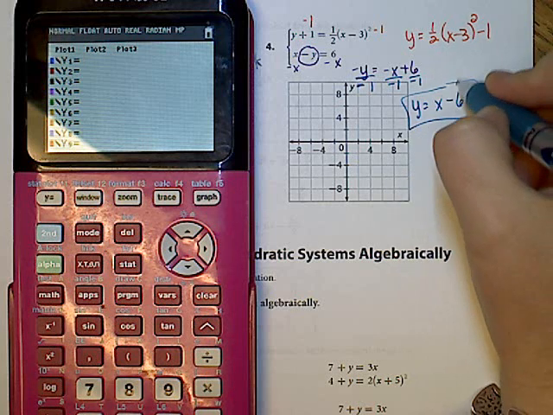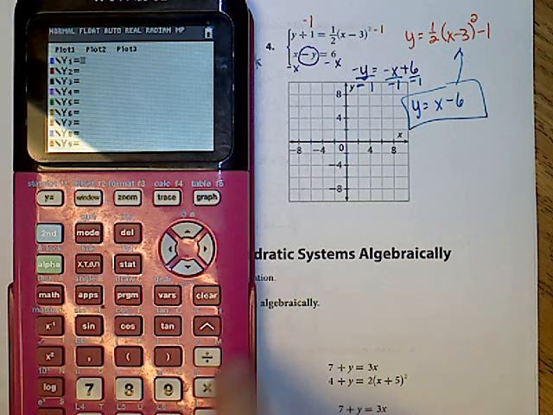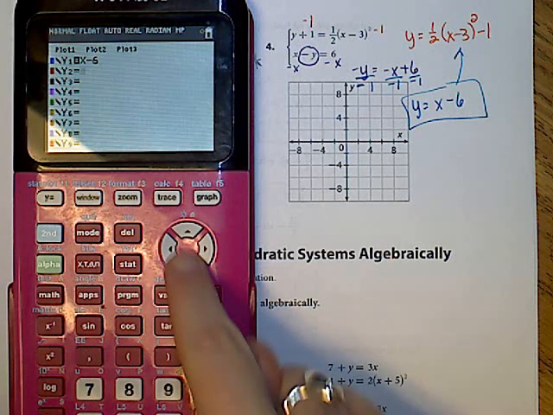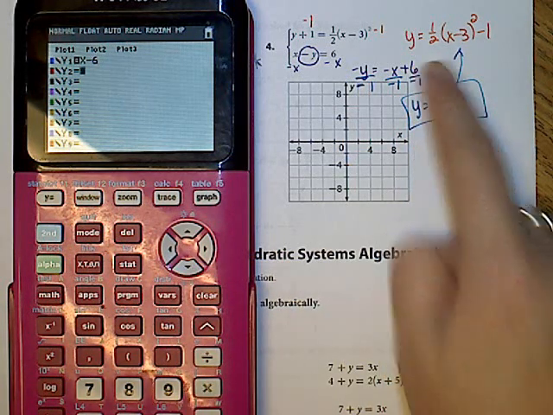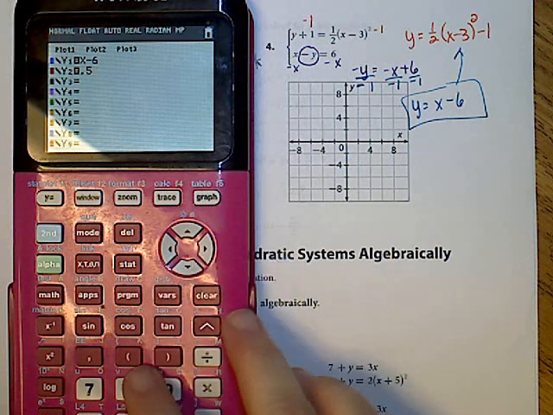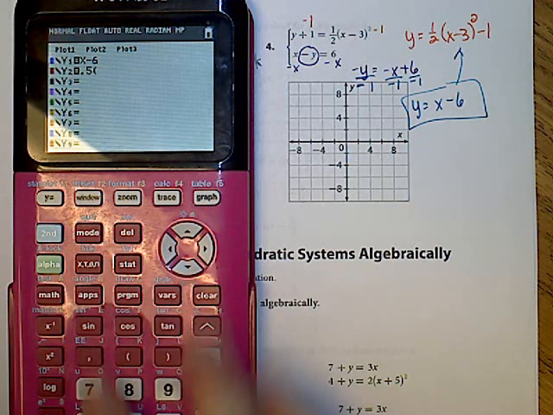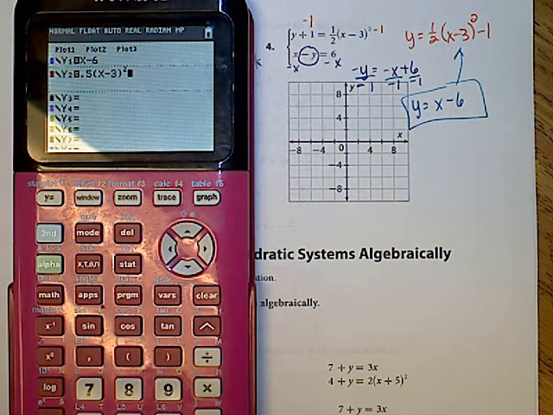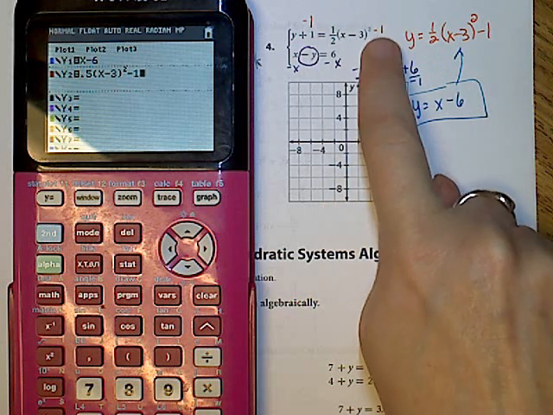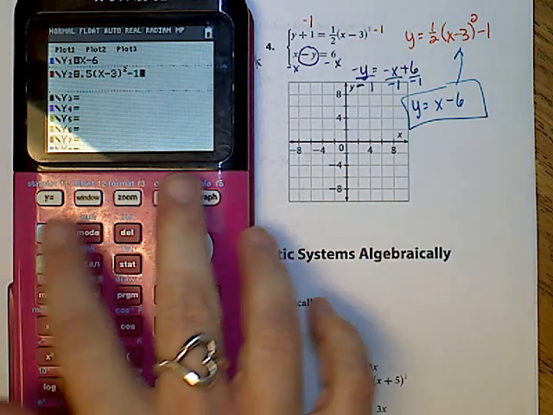This is going into my calculator along with that. So I got x minus 6 going in, and then if you want decimals, you can do 0.5. If you'd prefer fractions, you can do the 1/2. It's going to be up to you. I think decimals are a little easier to read when I'm graphing. But notice I've typed it in, I moved the 1 over, negative 1.